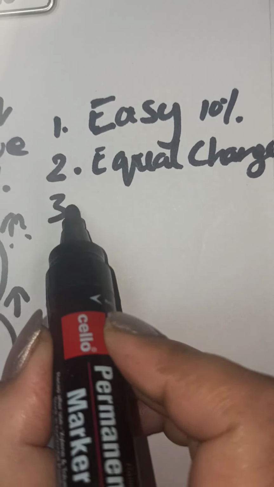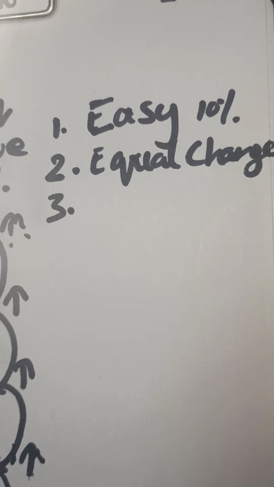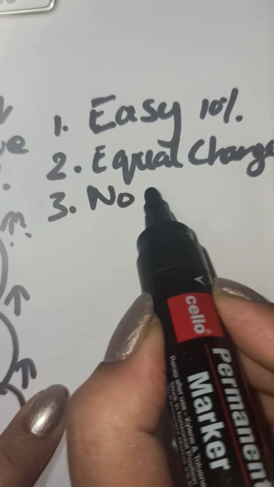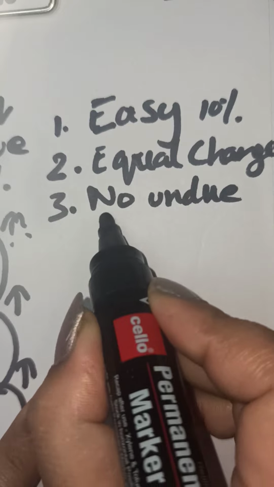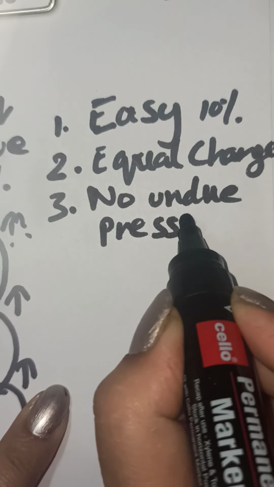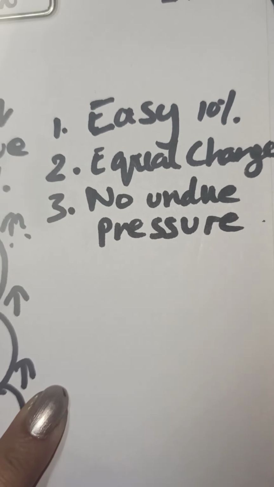The third merit of this method is no undue pressure in the later years. That is what I've told you. It goes on decreasing.